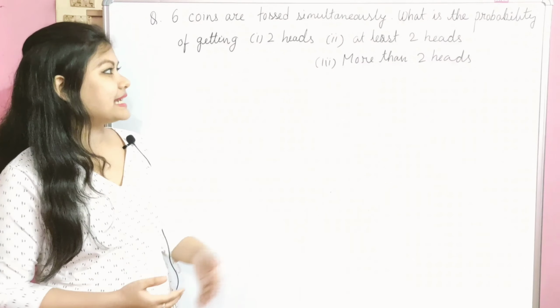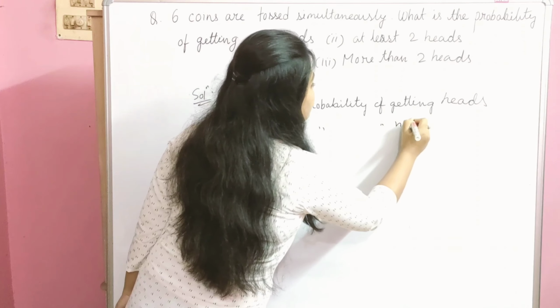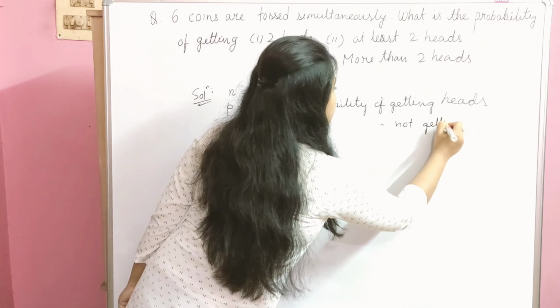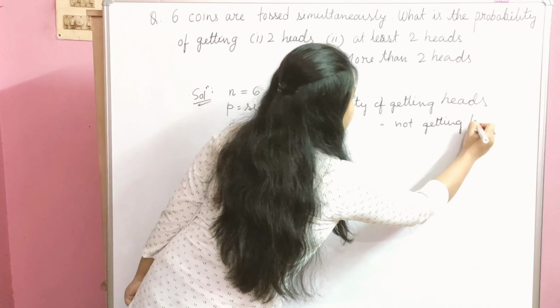If p is the success value, then automatically q will be the failure value. So q is equal to failure, that means it is the probability of not getting heads.